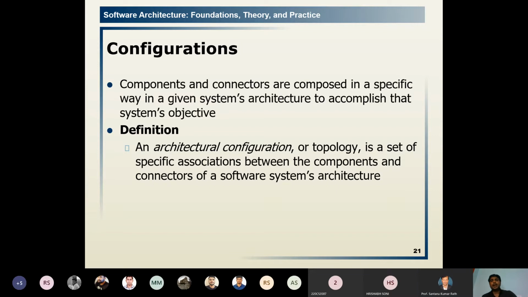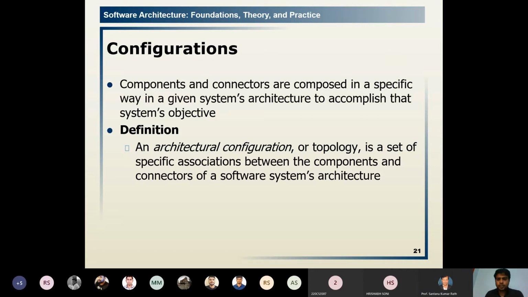So these things are connected to a component. A connector is connected in some specific way to accomplish the system's objectives. Configuration means the connector provides a connection between the components.